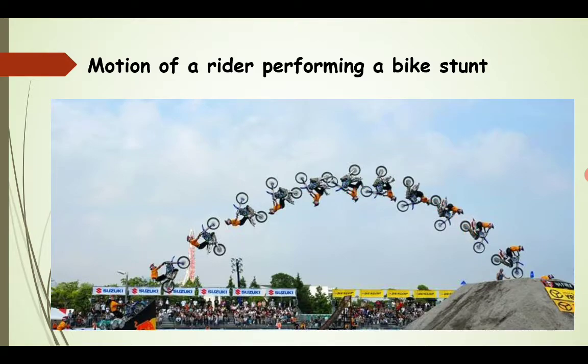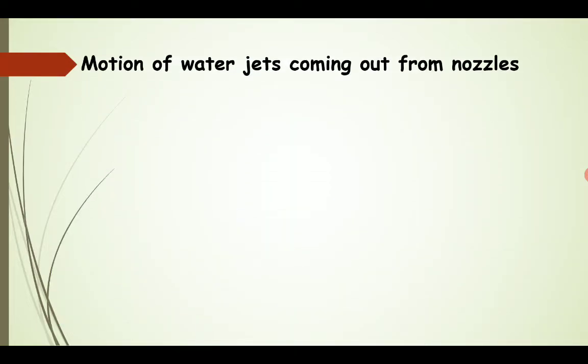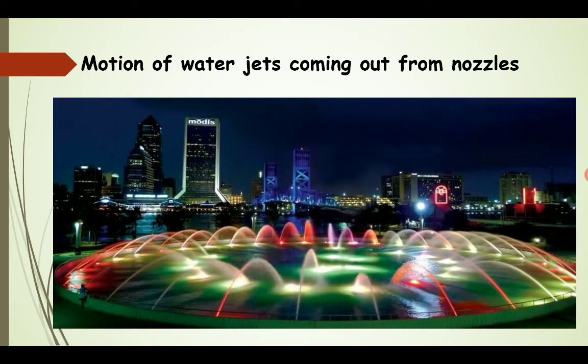Another beautiful example is water jets. The water comes out of the nozzle with pressure, so it should go in an upward direction, but after reaching a particular height the water falls down. So the total path, or trajectory, of the water from fountains or jets is a projectile motion.